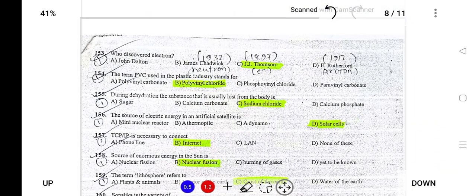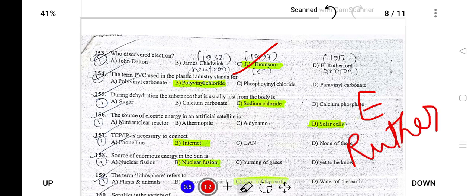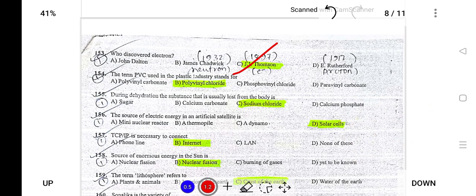Next, who discovered the electron? The electron was discovered by J.J. Thomson in 1897. The proton was discovered by Ernest Rutherford, and the neutron was discovered by James Chadwick in 1932. The electron is a negatively charged particle, the proton is a positively charged particle, and the neutron is a neutral particle.